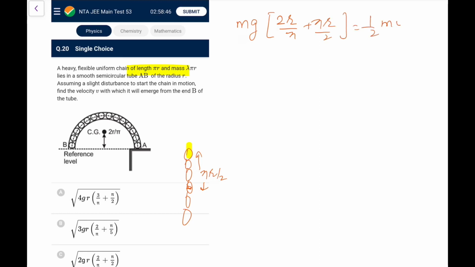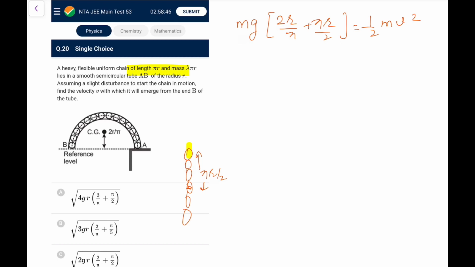So when it is about to leave like this, the center of mass would be here at a distance. What is this total length? This total length would be pi r by 2, and 2r by pi. So total loss in potential energy is mgh, where h would be the center of mass distance 2r by pi plus pi r by 2, and that is equal to half mv square.